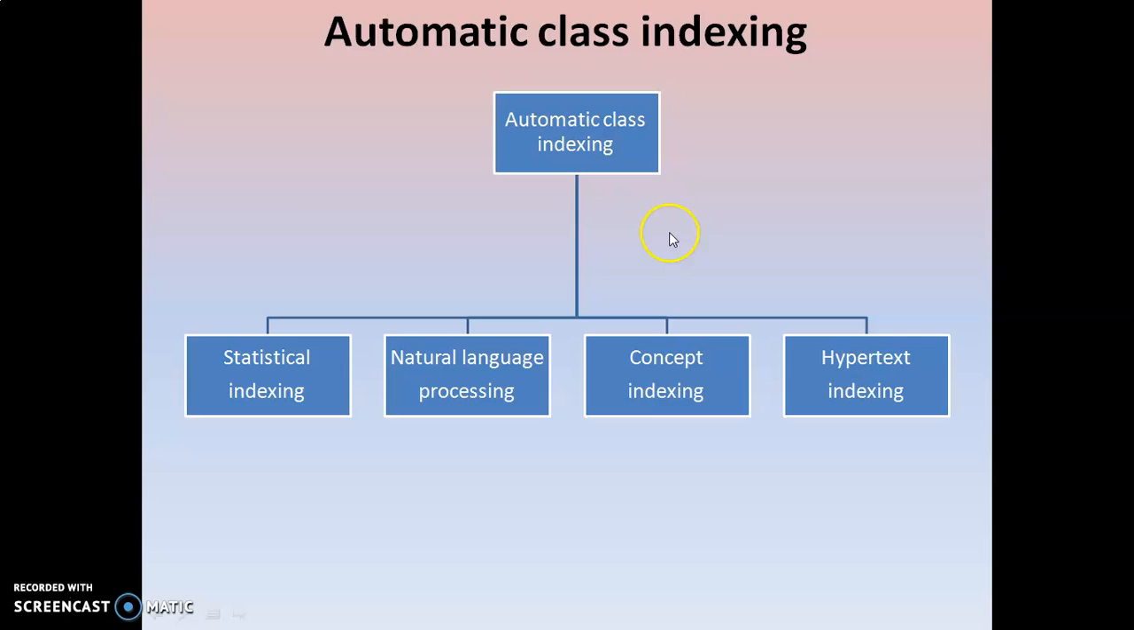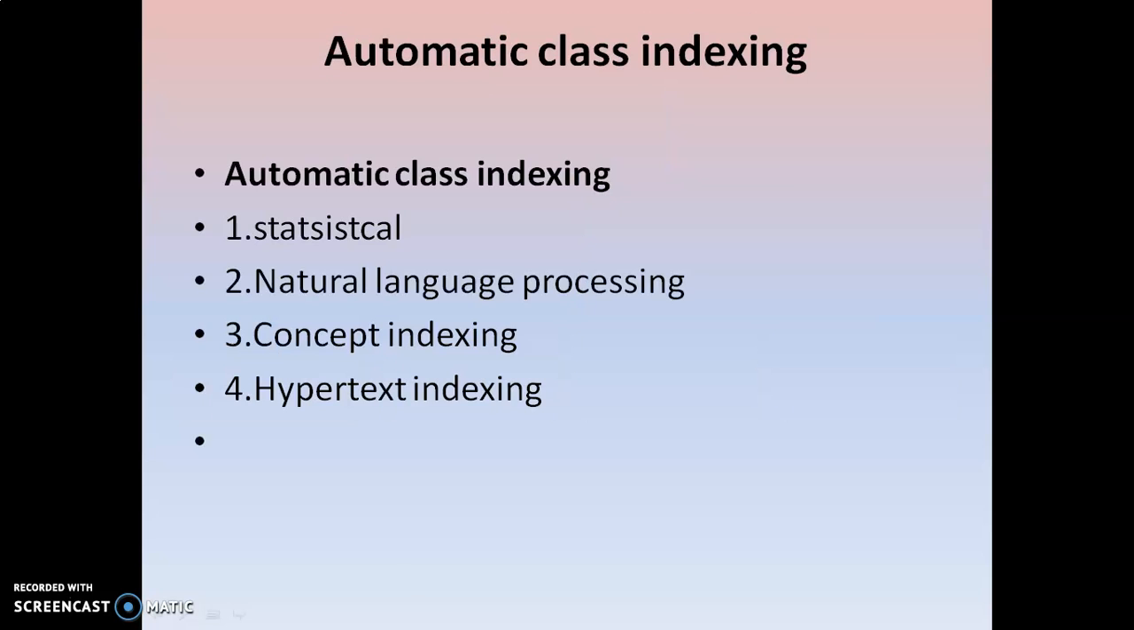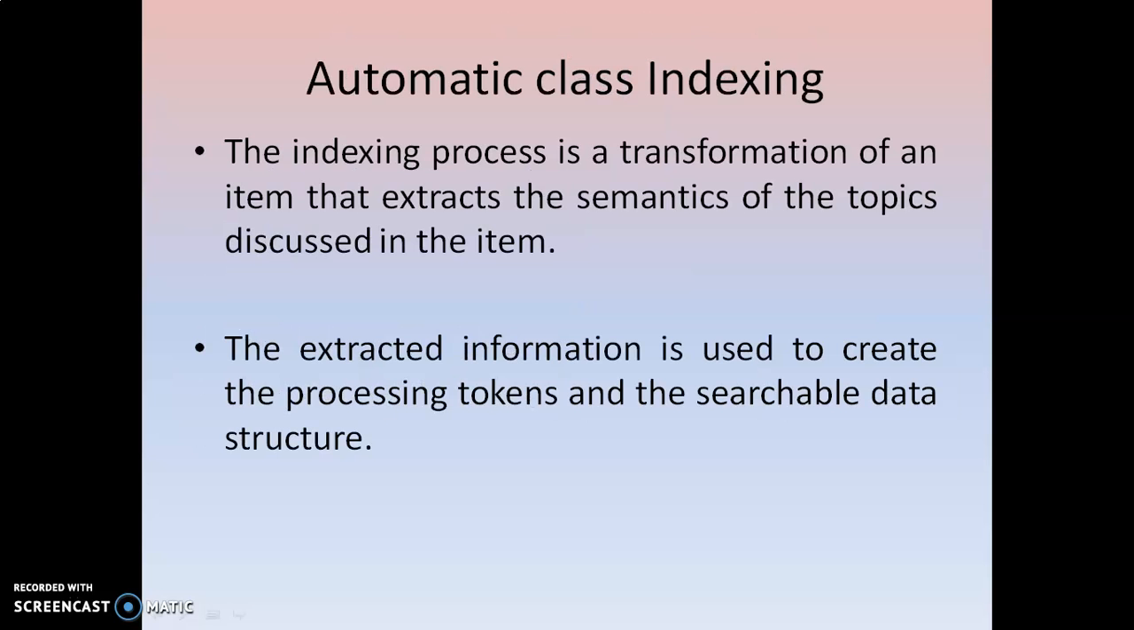This diagram shows the hierarchy of automatic class indexing. Number 1, statistical indexing. 2, natural language processing. 3, concept indexing. 4, hypertext indexing. One after the other, we will see them now. Before going to that, let us describe the introduction of automatic class indexing.